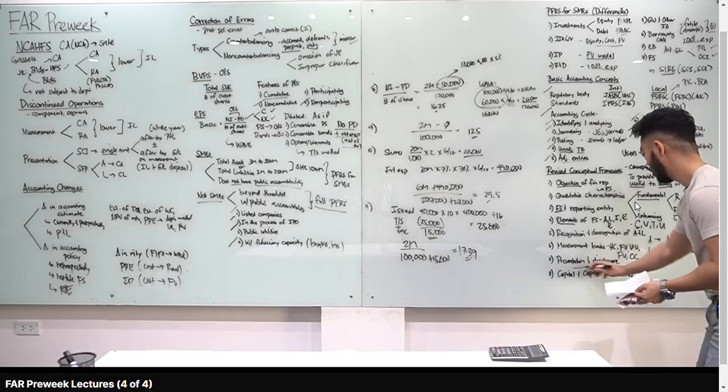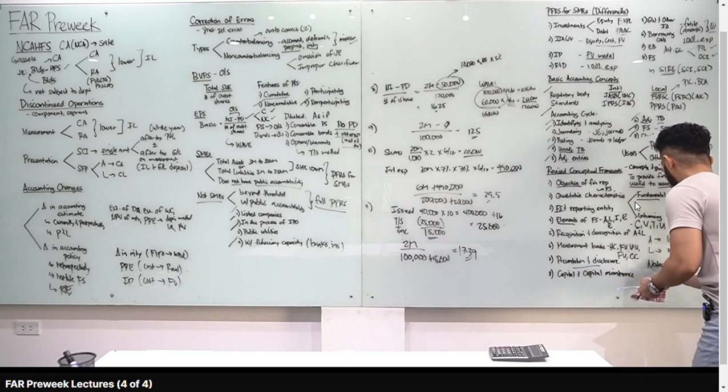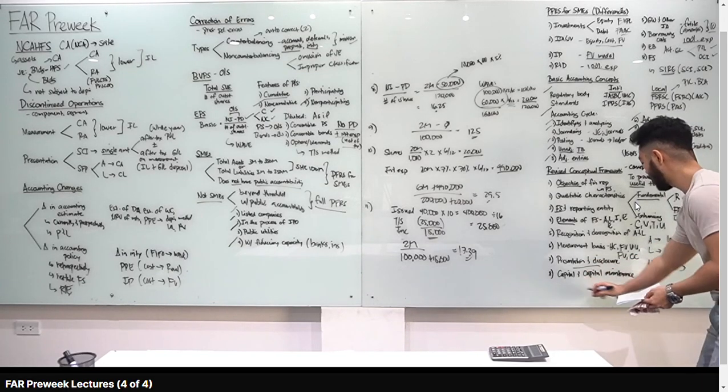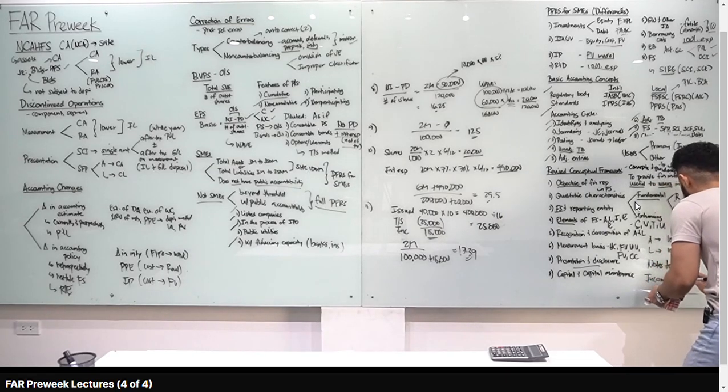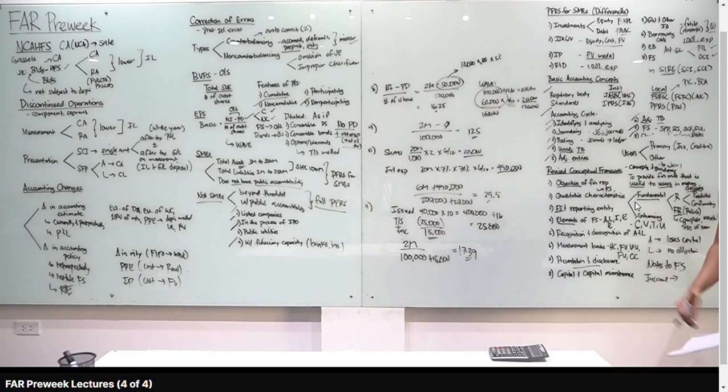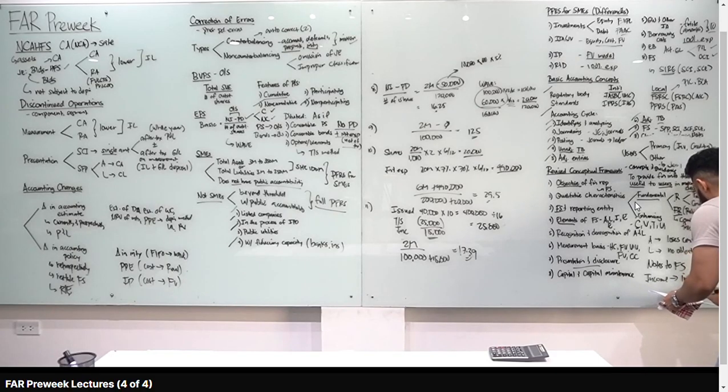Presentation and disclosure, basically, yung sufficiency of notes to financial statements. And last one, capital and capital maintenance. Ay, di sabihin lang yung class, income daw, i-recognize natin once ma-recover natin yung capital. Okay? Magre-recognize lang tayo ng income once ma-recover natin. So, ibig sabihin, income is in excess of capital maintenance. Okay? So, yun ibig sabihin niya.